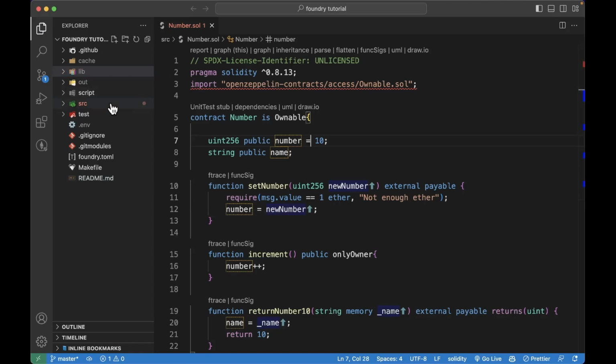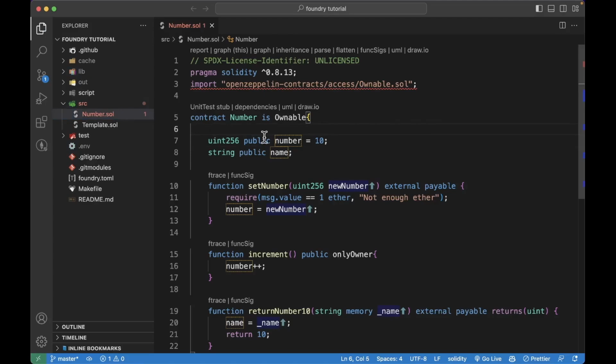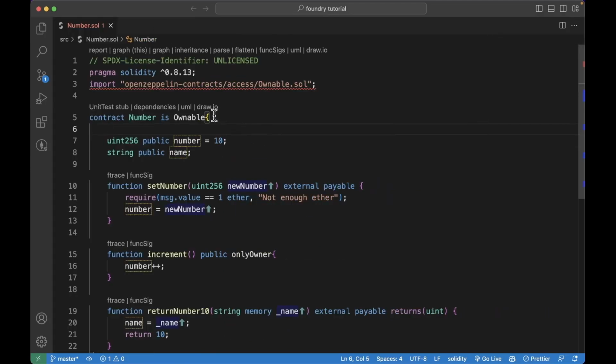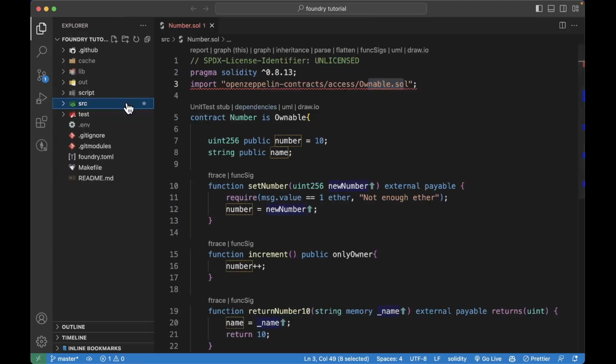So first things first, let's start with the source folder and with this Number contract. This is how you would import a library, very similar to how we would in Hardhat. Just do import OpenZeppelin contracts access and you have the Ownable contract. Let's start off with how you will install these libraries.